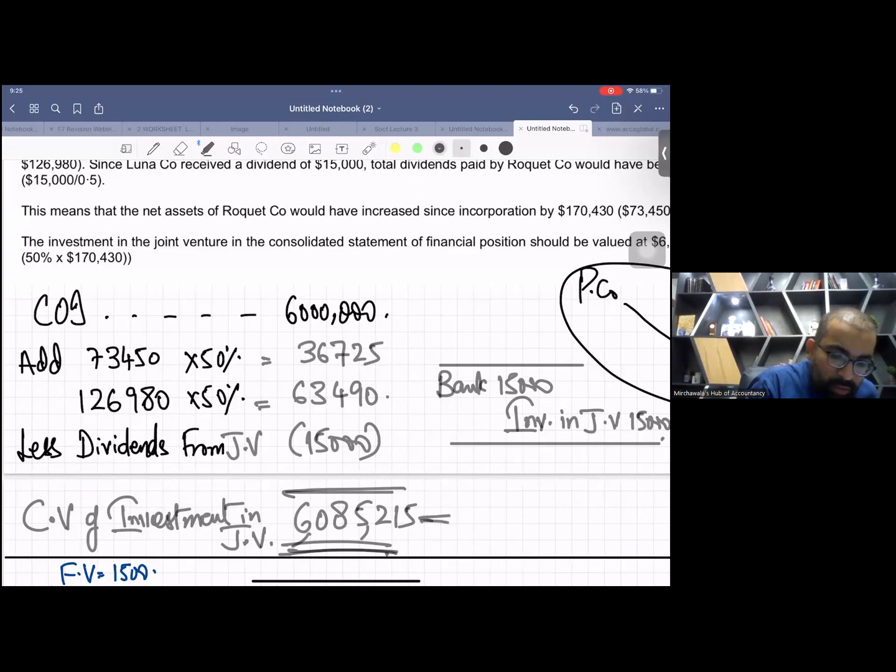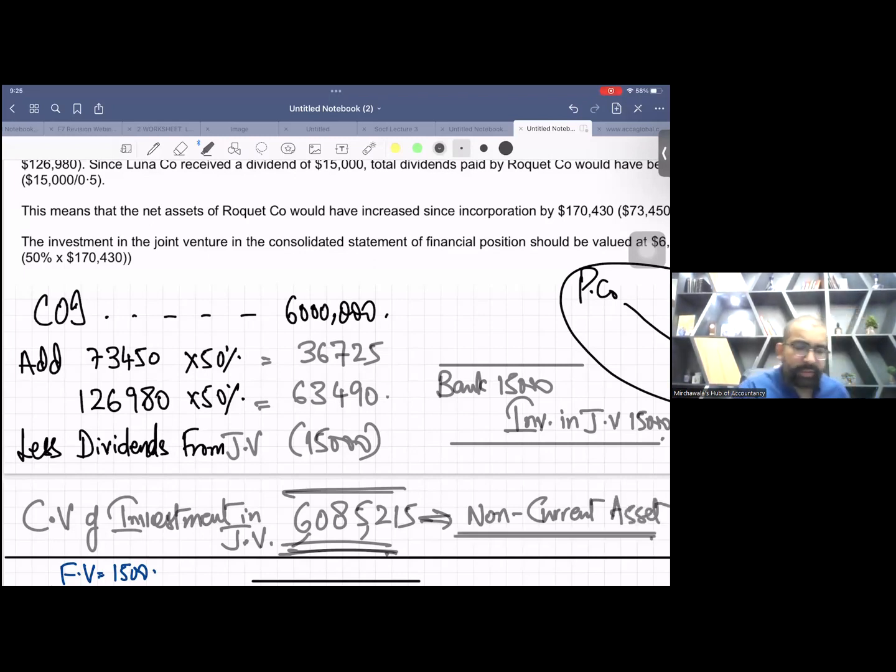This will be reported in the SOFP as a non-current asset, okay? There are other techniques to calculate this carrying value of investment in associate, but this technique, I like this technique. Somebody asked a question: why did we take 2 years of profits?